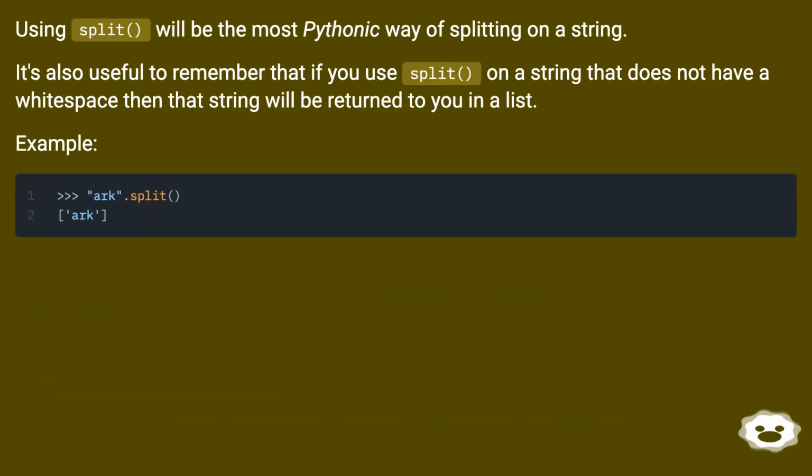Using split will be the most Pythonic way of splitting a string. It's also useful to remember that if you use split on a string that does not have whitespace, then that string will be returned to you in a list. Example.